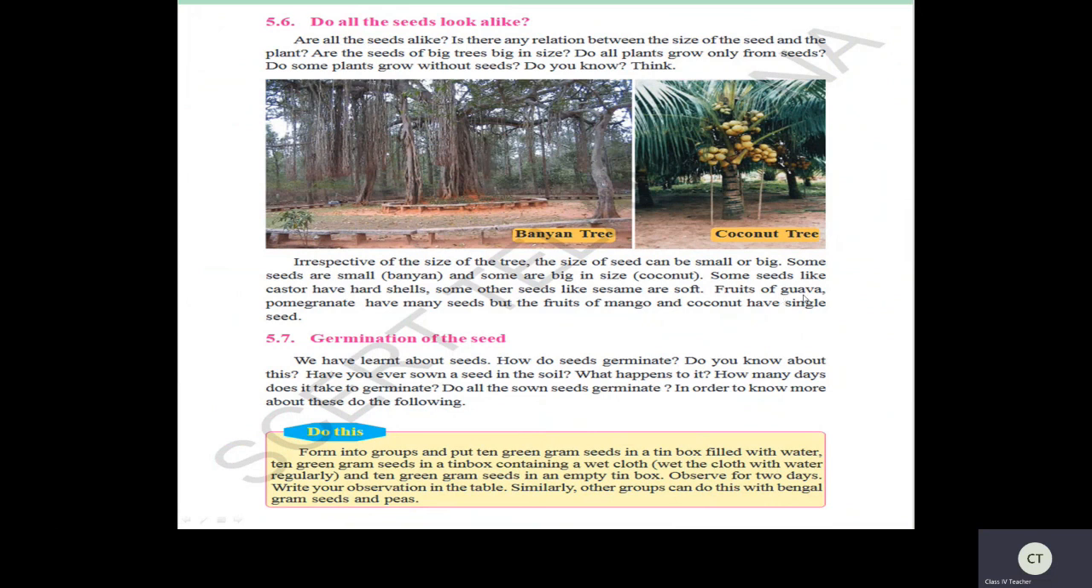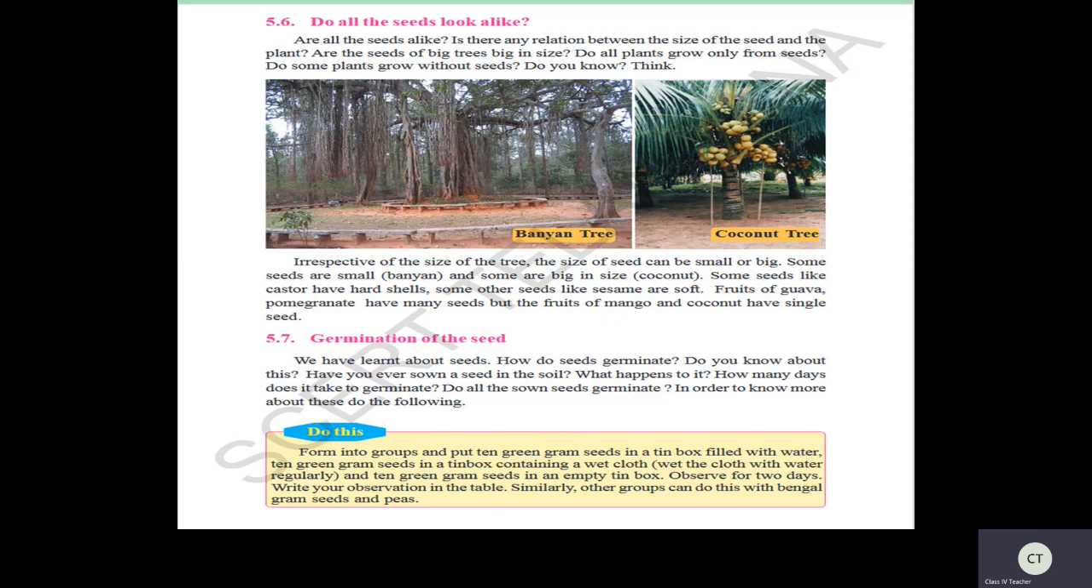So now fruits of guava and pomegranate have many seeds, but the fruits of mango and coconut have single seeds. So these are the variations, children. So now you understood, do all seeds look alike? No, they are in different colors, different shapes, and also different sizes. And there is no relation between the size of the seed and the size of the plant. So just now we have seen the example of banyan tree seed and also coconut seeds, right?